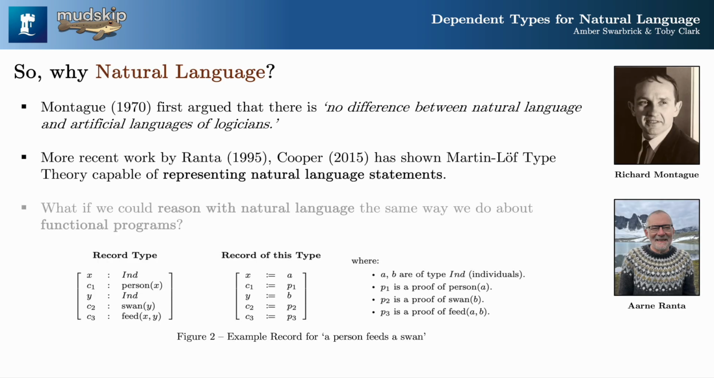Montague was the first to show how natural language follows a strict formal structure similar to programming languages. Recent research by Ranta and Cooper has shown how types can enrich linguistic translation. But what if we can exploit the formal structure of natural language to enable type-theoretic reasoning?